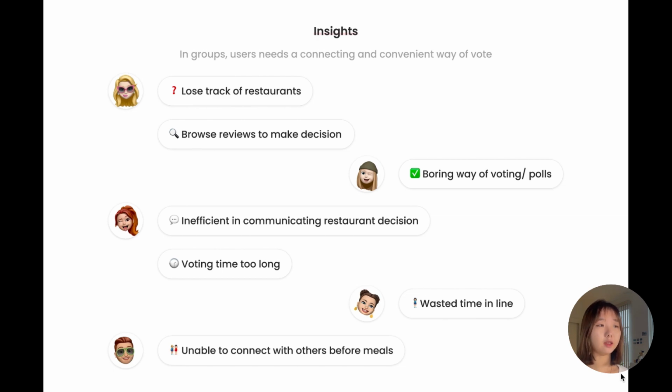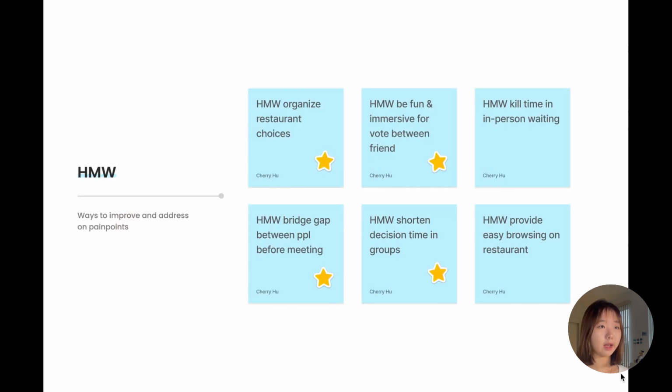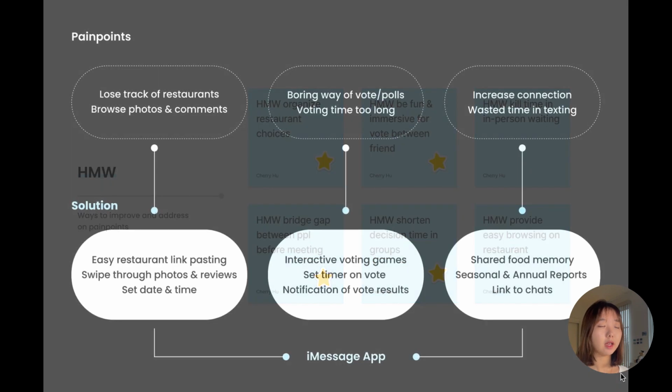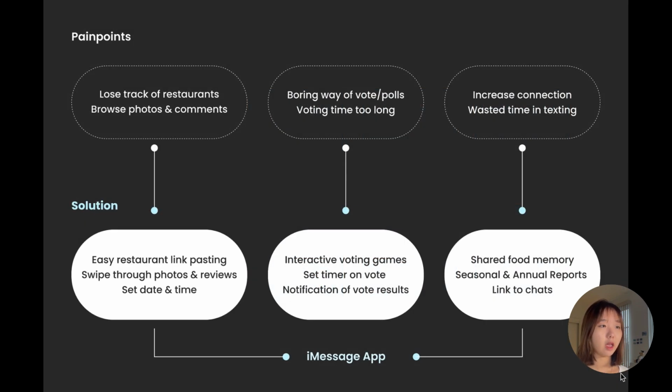In thinking of these, how may we organize restaurant choices, how may we be fun and immersive for votes between friends, how may we bridge the gap between people before meeting, and how may we shorten decision time in groups. These were the 4 how may we's I started with in this project. And from these how may we's, it leads to the pain points, and further into the solution that altogether leads to an iMessage app.